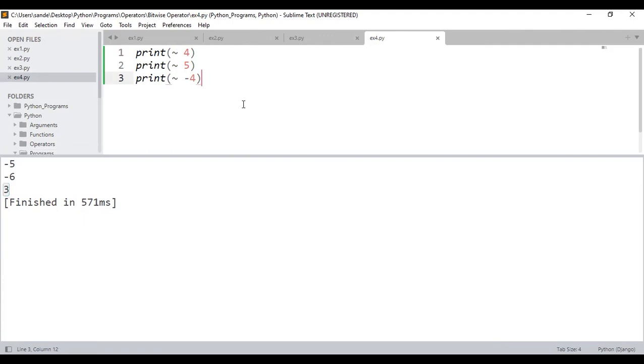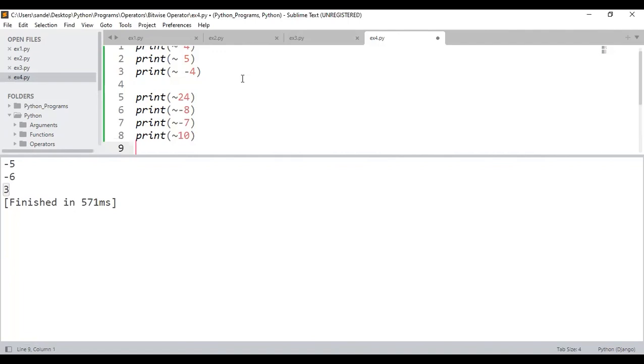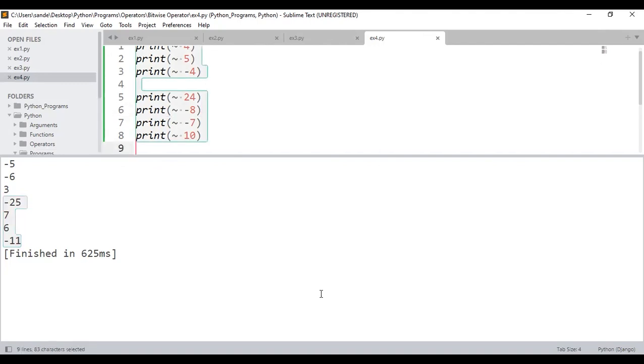Guys, that's the reason initially I have not shown you the output. I have just shown you the explanation. And now, if I give you some assignment, are you in a position to do that? These assignments I will give. You just try to do that. That is negation of 24, negation of minus 8, negation of minus 7, negation of 10. Is that fine? I'll not be explaining. Maybe if you want me to execute, anyhow I'll be getting the output. That is fine. But try to write whatever I have written on the whiteboard. Like that, you just try to do the calculation.